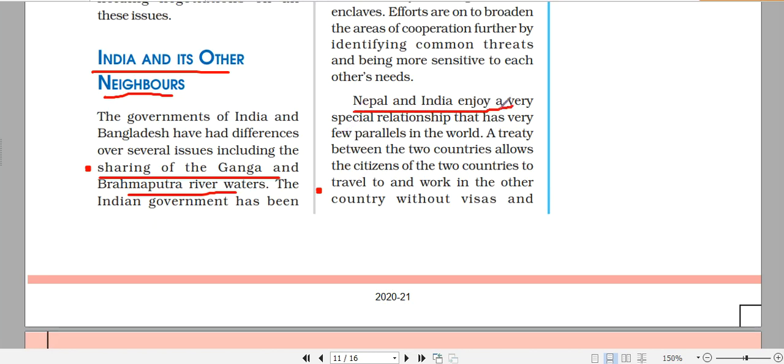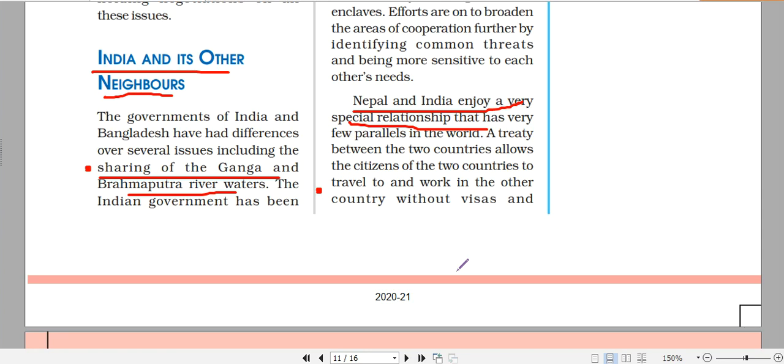Second comes Nepal. Nepal and India enjoy a special relationship. There are a few things you have to remember with respect to Nepal. The first one is that Nepal allows passport-free travel into its territory for Indians, and similarly India allows Nepali citizens to travel passport-free to work on Indian soil. And let me tell you one more thing that is not mentioned in the book: the Indian Army is the only army in the world that allows foreign nationals to serve in it. That is not only the army, but other government services also.